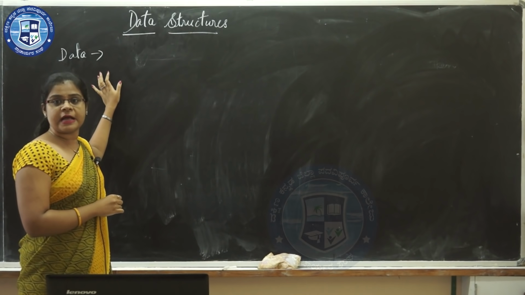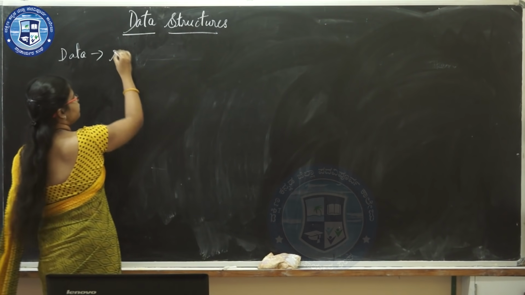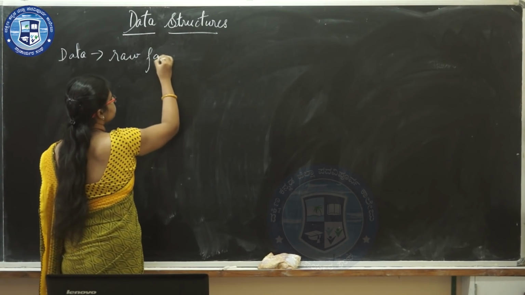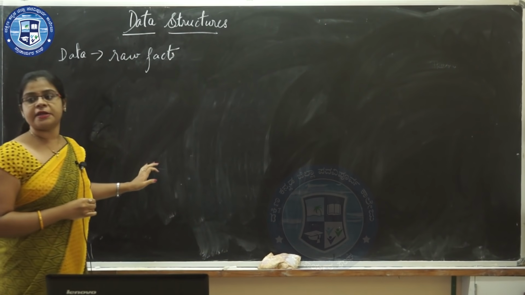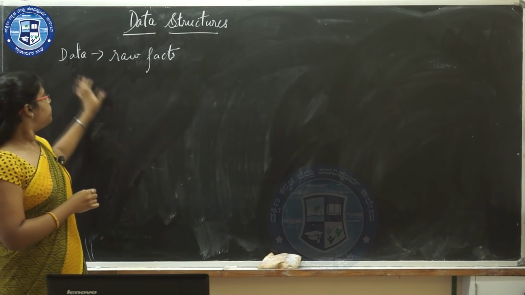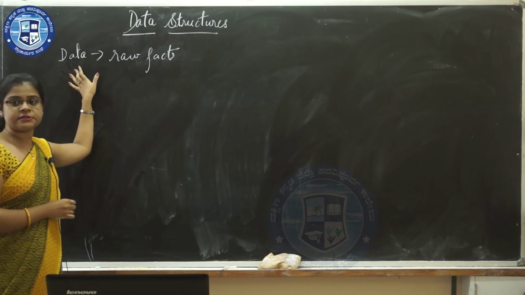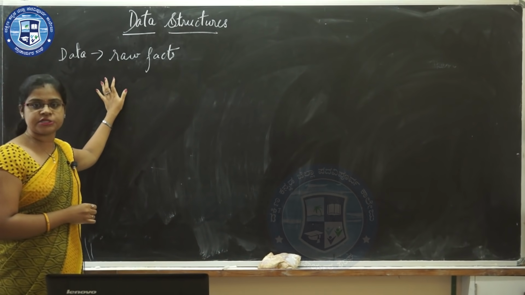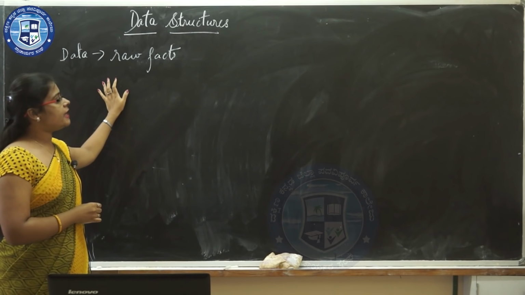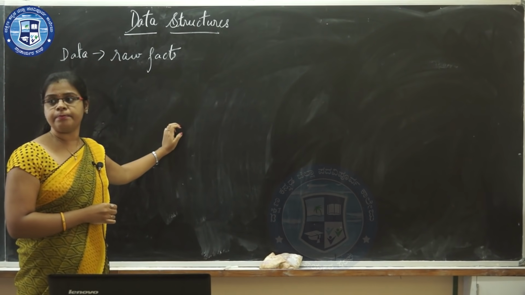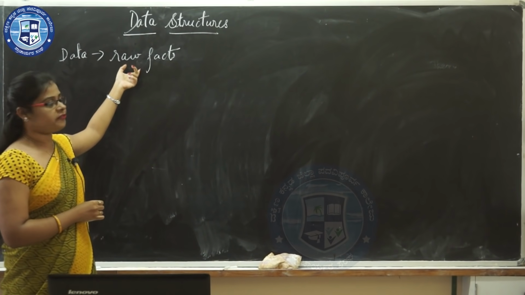A data is a collection of raw facts that are processed by computers. Now what are raw facts?